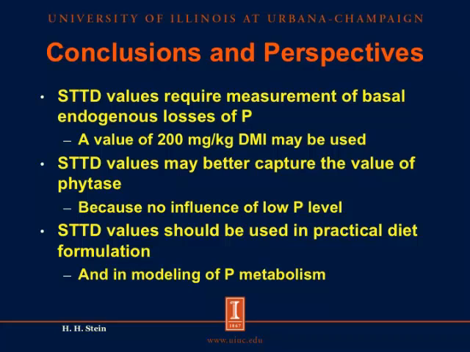To calculate values for the standardized total tract digestibility of phosphorus, we need to determine the basal endogenous losses of phosphorus. However, we can use a value of approximately 200 mg per kilogram dry matter intake across different experiments, and therefore we do not necessarily have to determine basal endogenous losses in every single experiment.